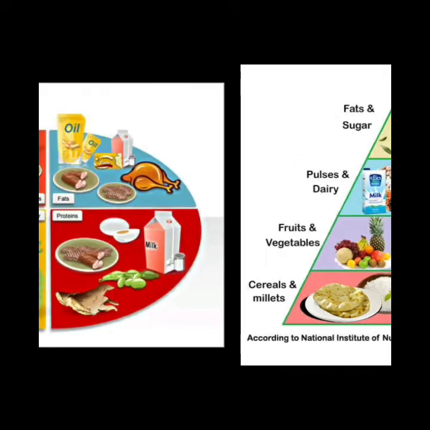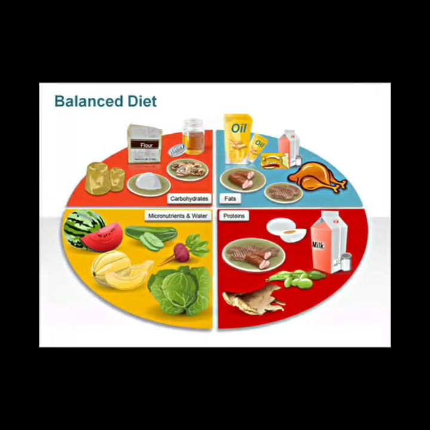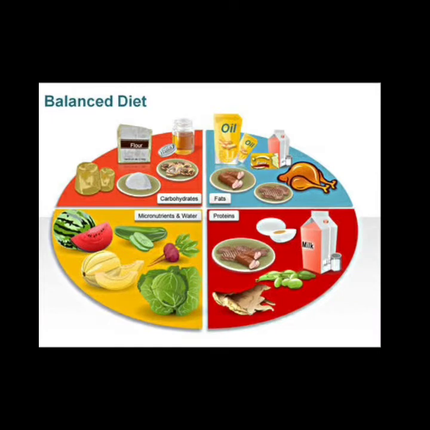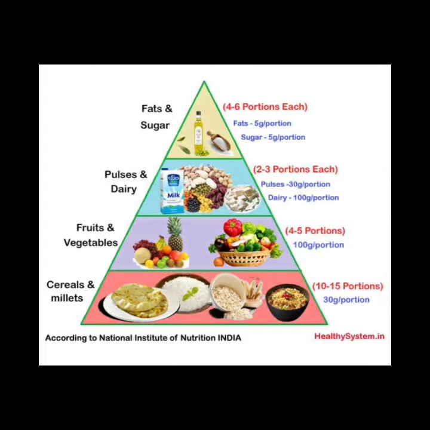Here the picture demonstrates that we should have a proper amount of food which has carbohydrates, fats, micronutrients, water and proteins in them. Therefore, a diet which contains a good balance of all nutrients is called a balanced diet.